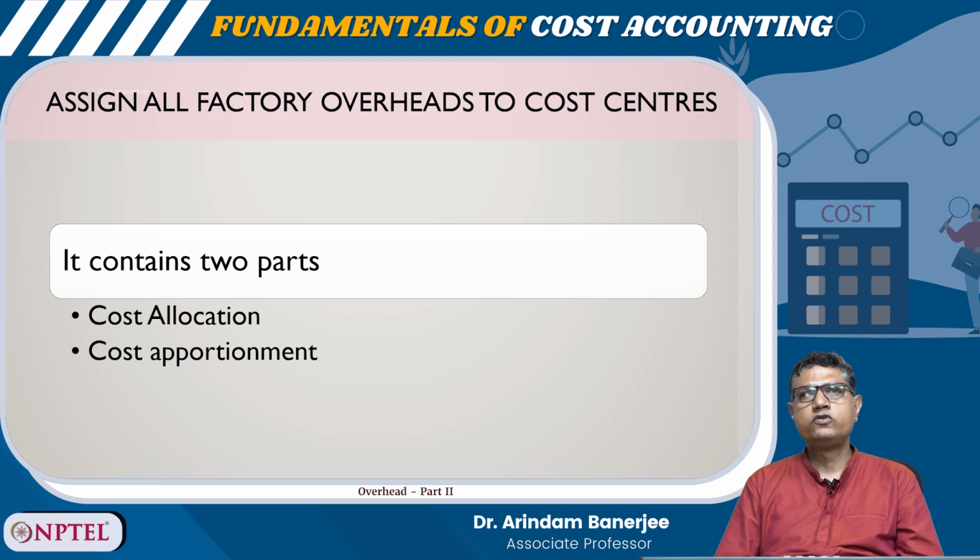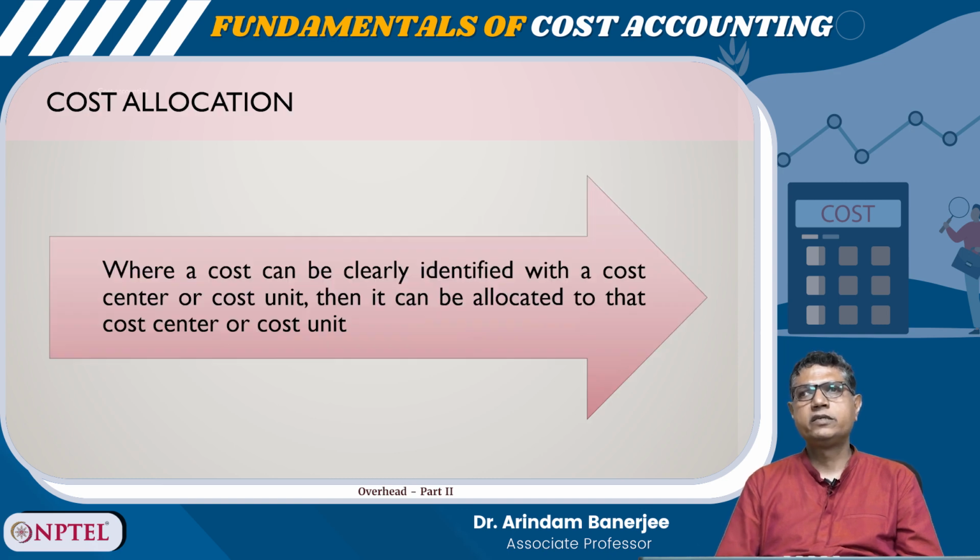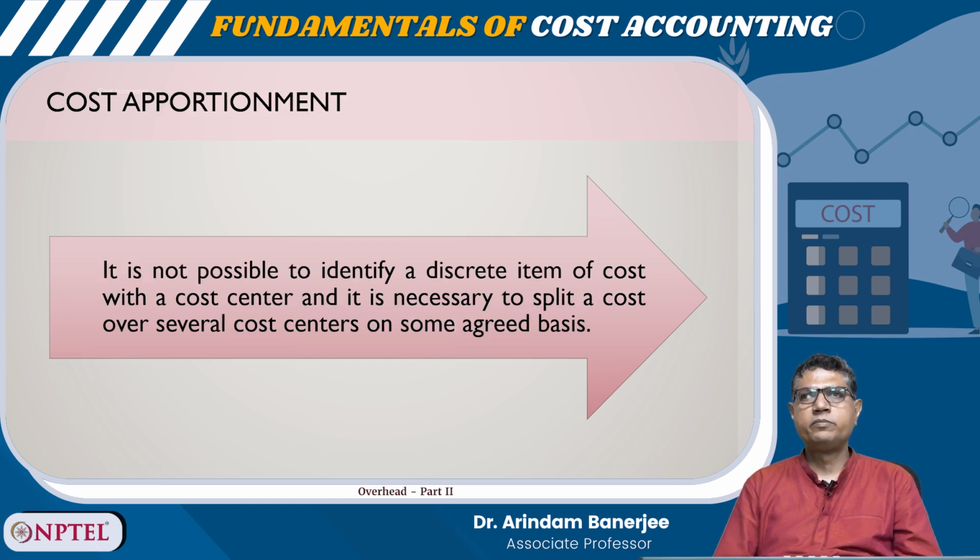So, it contains two parts, one is cost allocation and second one is cost apportionment. So, what is cost allocation? Where a cost can be clearly identified with a cost center or cost unit, then it can be allocated to that cost center or cost unit. Cost apportionment: it is not possible to identify a discrete item of cost with a cost center, and it is necessary to split a cost over several cost centers on some agreed basis, right?